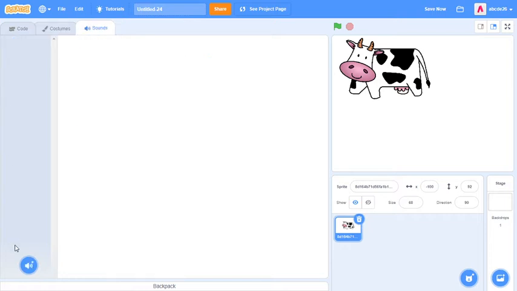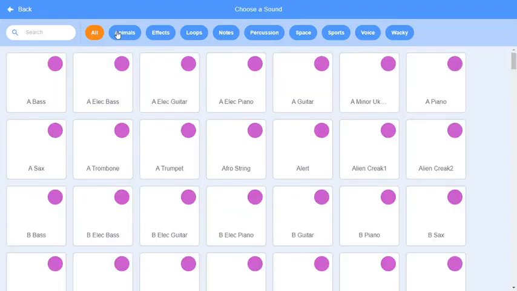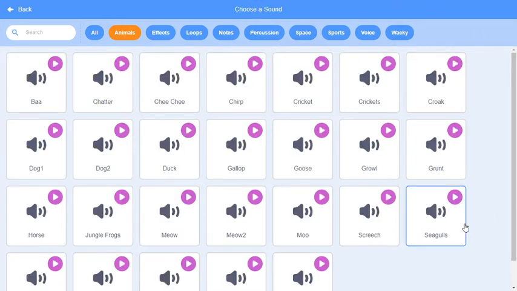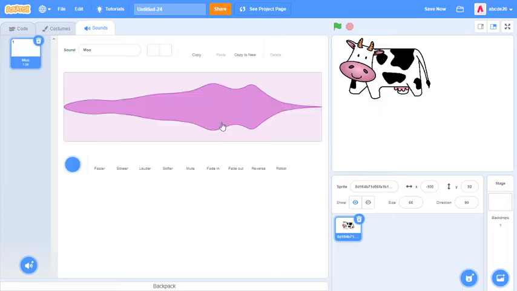So what we are going to do is grab this icon and choose a sound. Just click on animals, and there are lots of them. Let's maybe choose Moo. This is how it sounds. Yep, it sounds. Let's click on it.